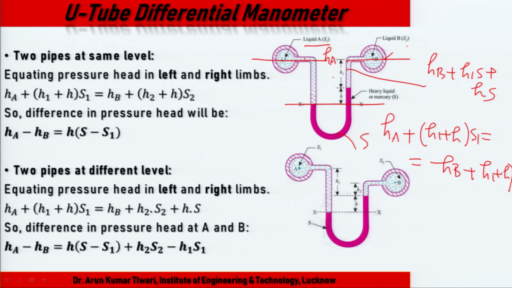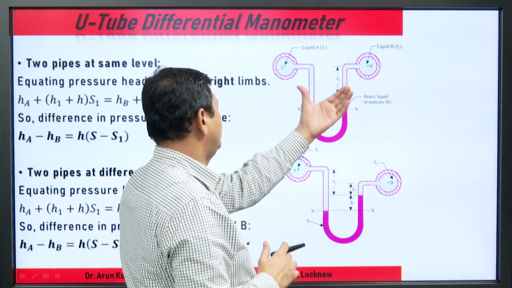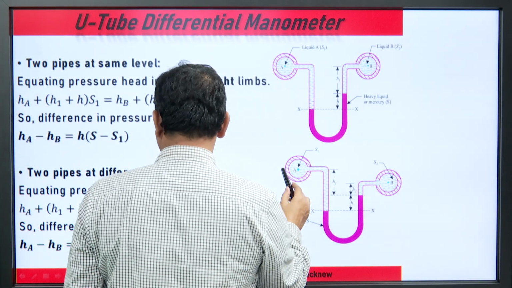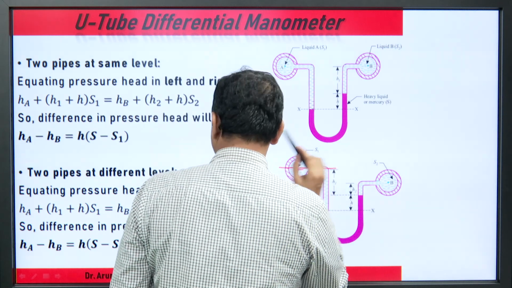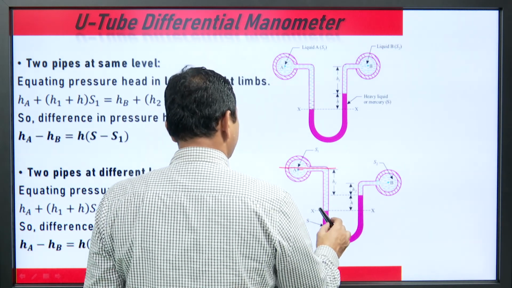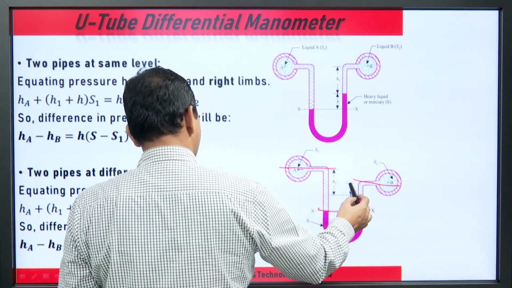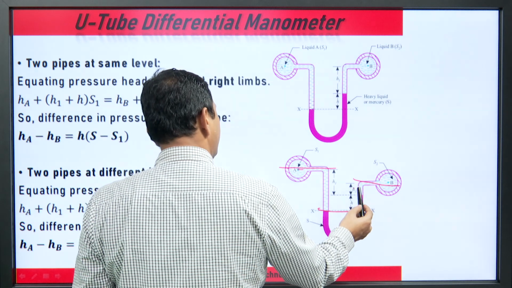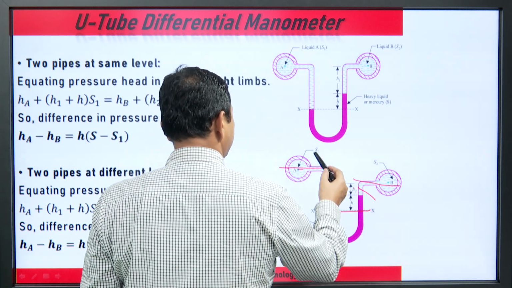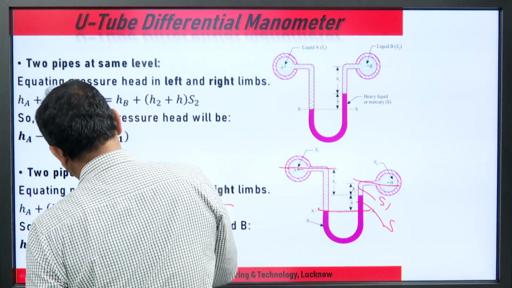Both are equal, so left and right are equal in all cases. Similarly, when both are different: at this level H_A, H1 again, H1 plus H into S1. Similarly H_B, at this level H2 into S1, then H into S, and we can solve.